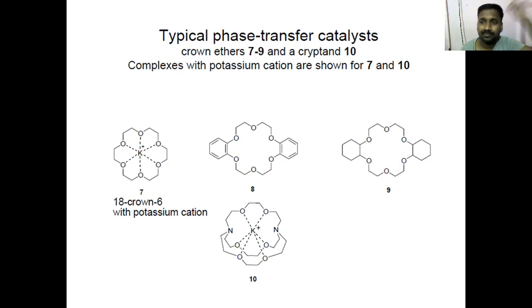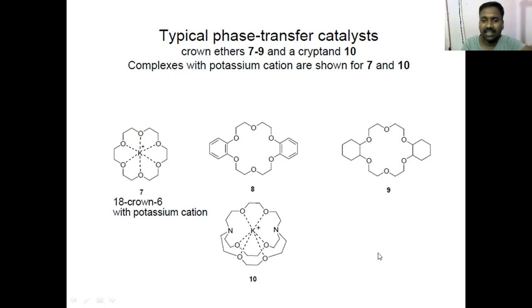Artificial, biomimetic chemistry. Biomimetic chemistry, host guest complexes, where potassium or sodium are selectively complexed based on the size of the ether cavity. You can use these as phase transfer catalyst also. Or a cryptand.